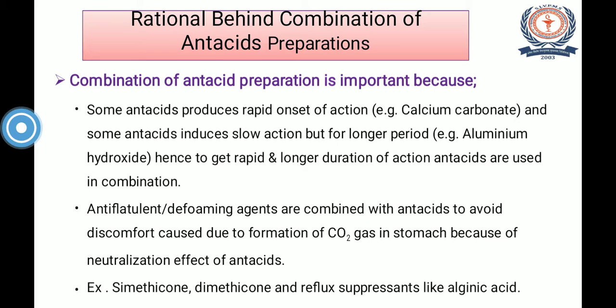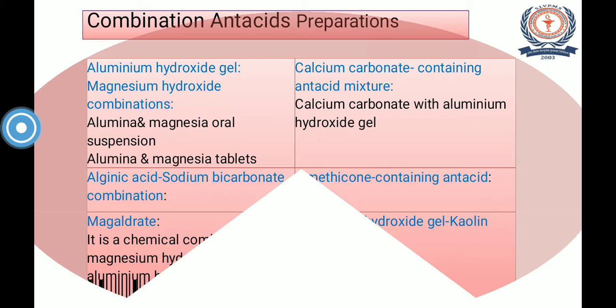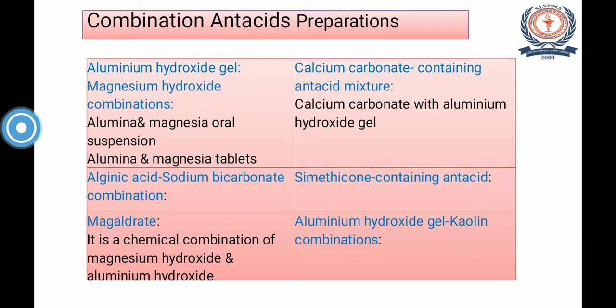In the next slide, let us discuss some of the combination antacid preparations. So here in this table you will find the different combination antacid preparations. Again, from an exam point of view, this is important. You can see here so many preparations are given in combination so as to counteract or balance their side effects. For example, aluminum hydroxide gel and magnesium hydroxide combination is available in two forms, either as a suspension or in tablet form. Alumina and magnesia oral suspension and alumina and magnesia tablet.